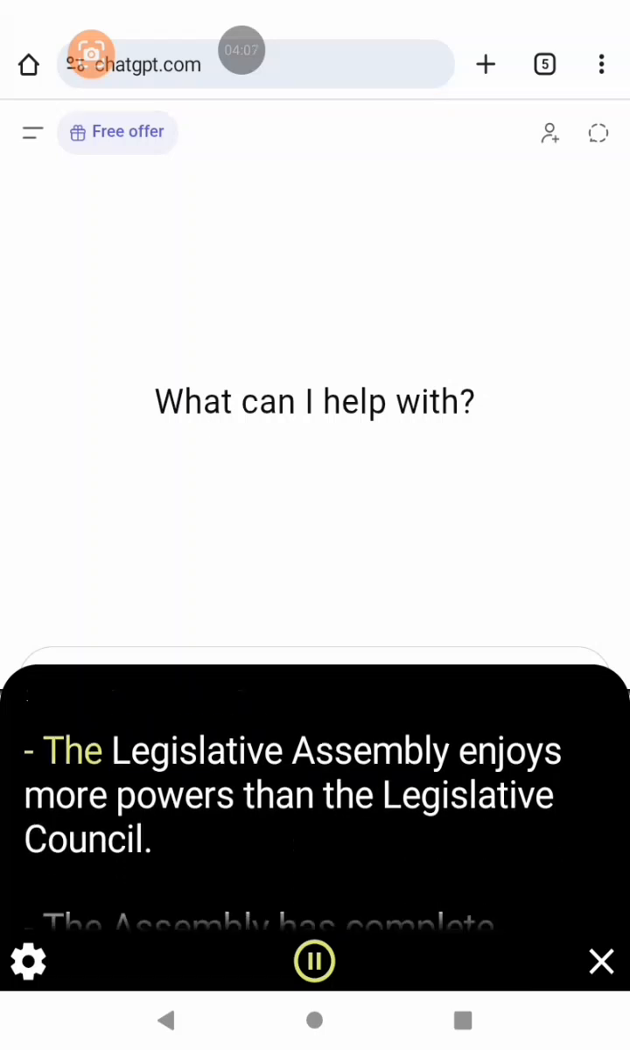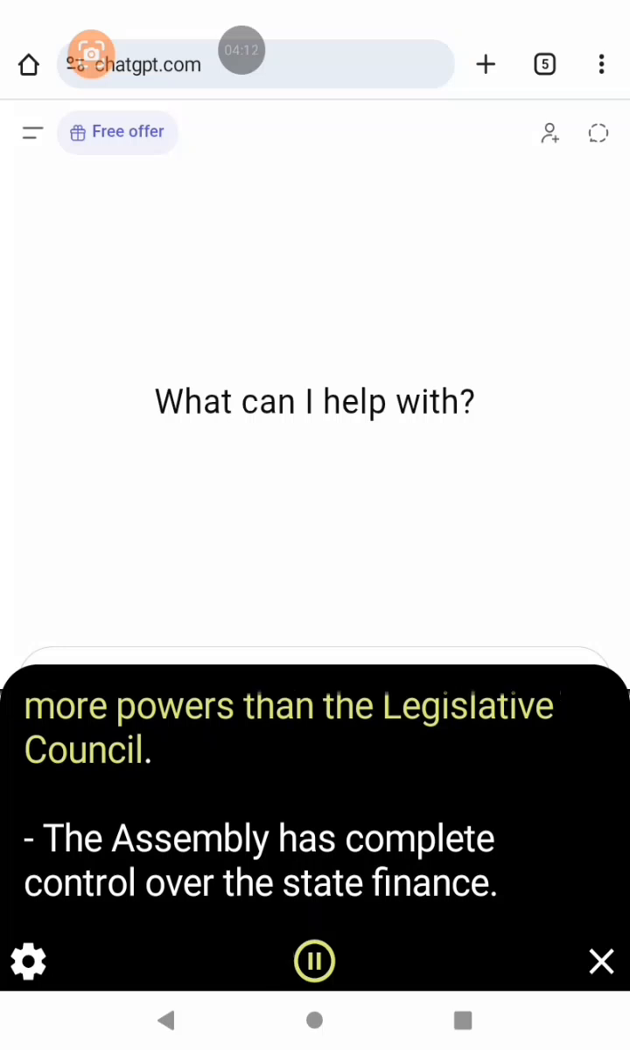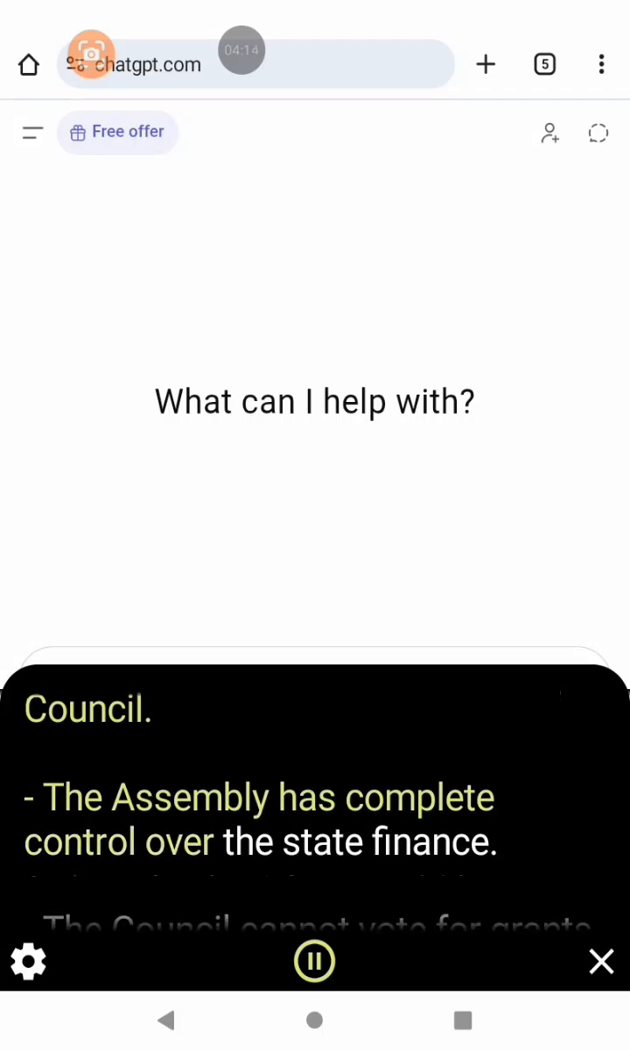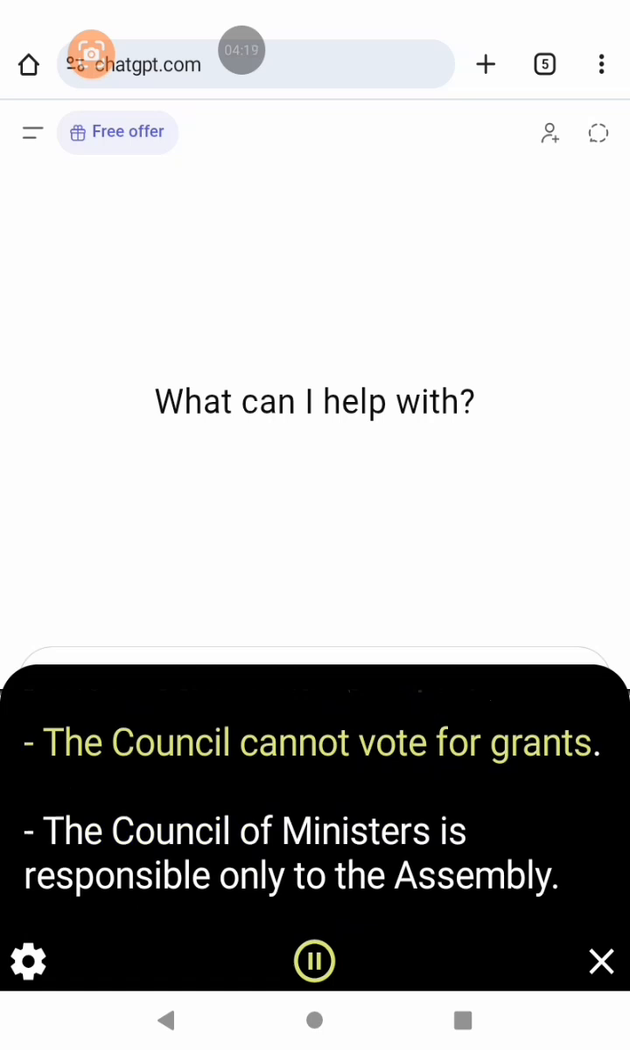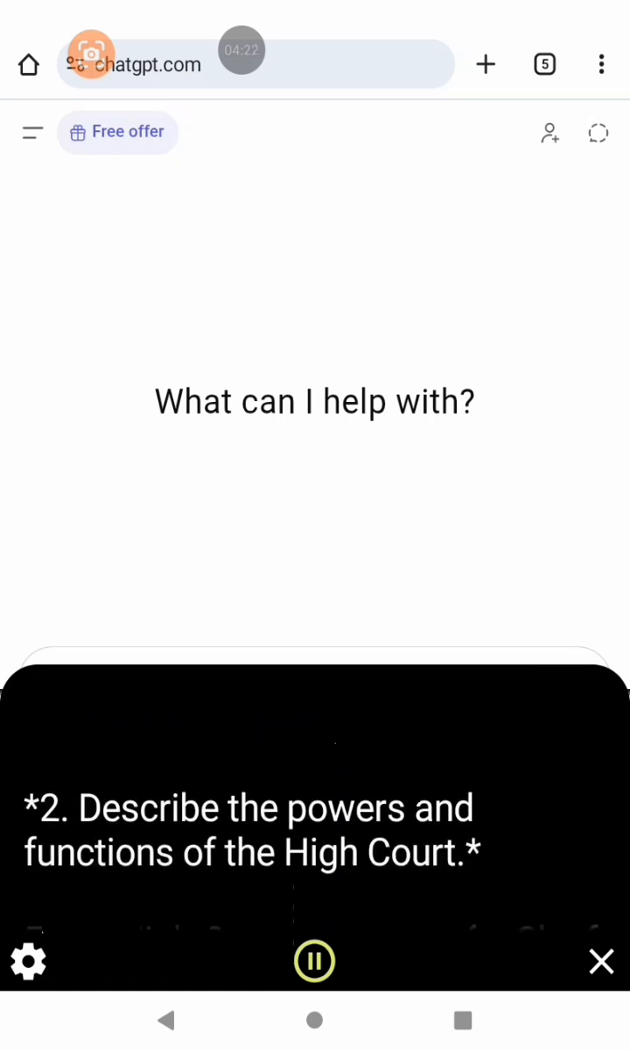Wide powers. The Legislative Assembly enjoys more powers than the Legislative Council. The Assembly has complete control over the state finance. The Council cannot vote for grants. The Council of Ministers is responsible only to the Assembly.